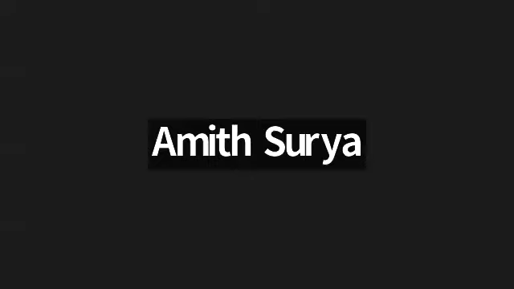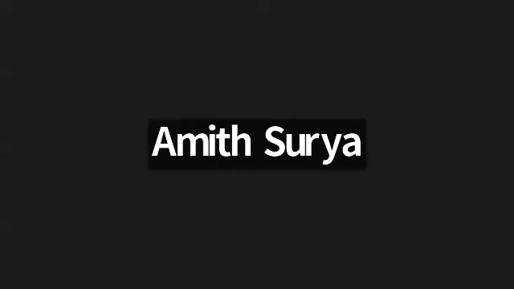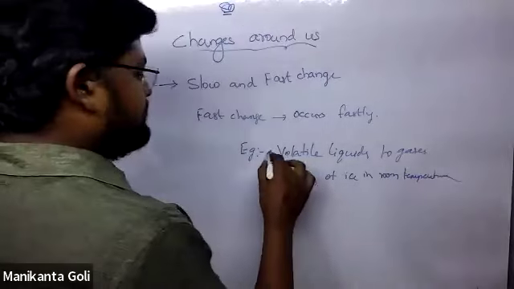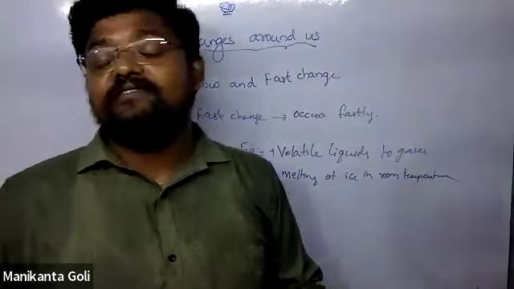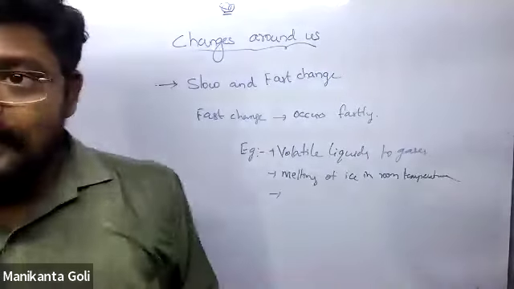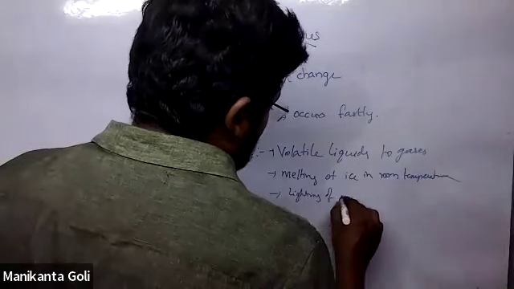Melting of ice in room temperature is also a fast change. Movement of the seconds clock is also a fast change, in seconds, not minutes. Tell me one example of fast change. Lighting of an electric bulb by switching on. Very good. Lighting of a bulb is also a change.